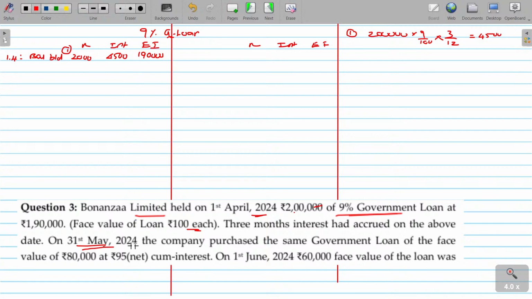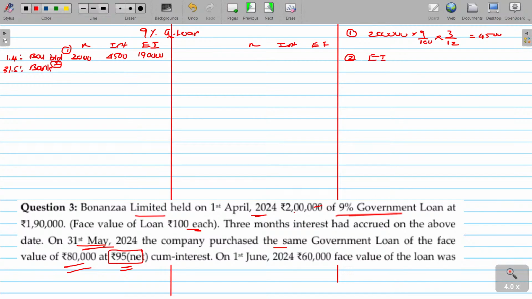On 31st May 24, the company purchased the same government loan, face value 80 at 95 net, cum interest price. On which date? 31st May. As you are purchasing, it increases the value. Working note number 2. How do you calculate?